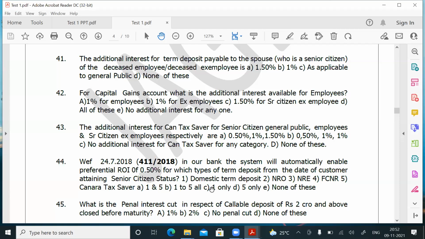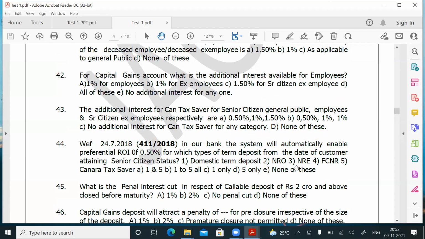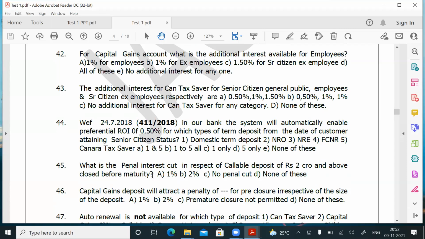Question number 45. What is the penal interest cut in respect of a callable deposit of 2 crores and above closed before maturity? Up to less than 2 crores, we have an interest charge. For 2 crores and above, we have callable and non-callable. Non-callable, you cannot close before maturity. Callable, 2 crores and above, less than 10 crores, you can close before maturity. So if it is a callable deposit of 2 crores and above, closed before maturity, in Canara Bank there is no penal cut. So the answer for question number 45 is C.